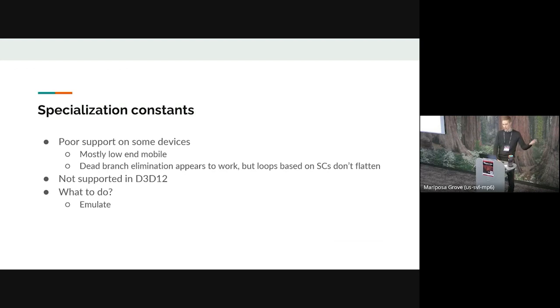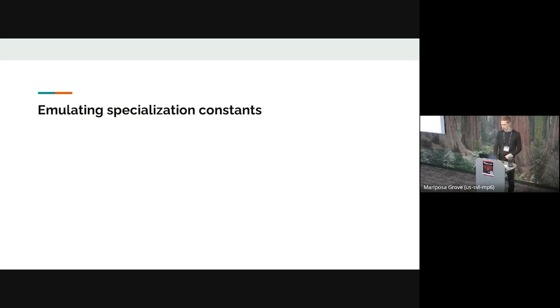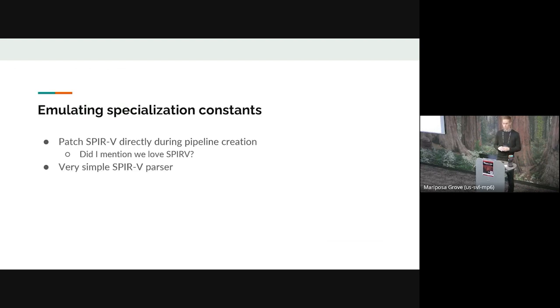So what do? We emulate them. Emulating specialization constants on low-end devices that are still Vulkan-based, it's very easy. We just patched the SPIR-V during pipeline creation. We love SPIR-V. This was super simple for us to implement, and it works really well. We wrote a very simple SPIR-V parser, and then we just replaced the specialization constant with a constant, and it works really well.